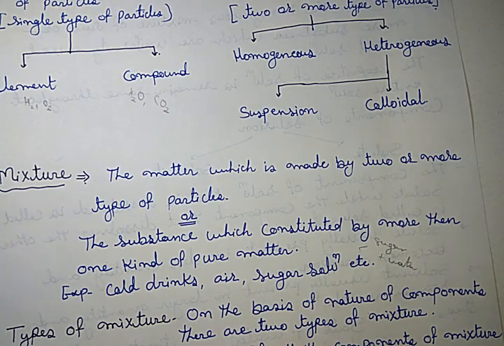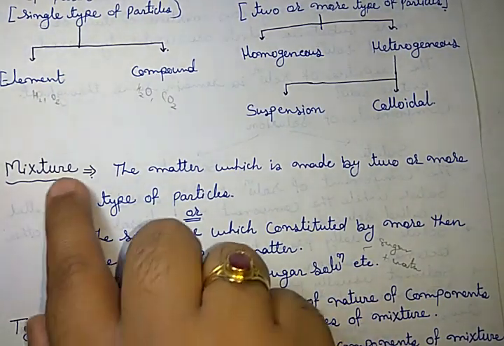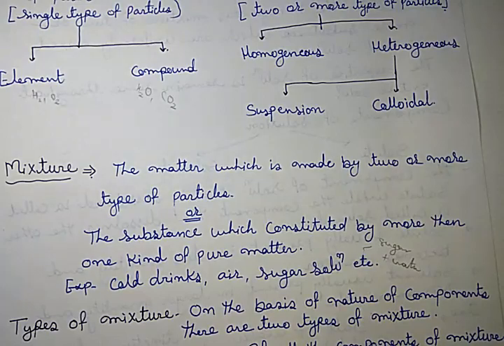But when they are mixed, the formed sugar solution comes in the category of mixture.